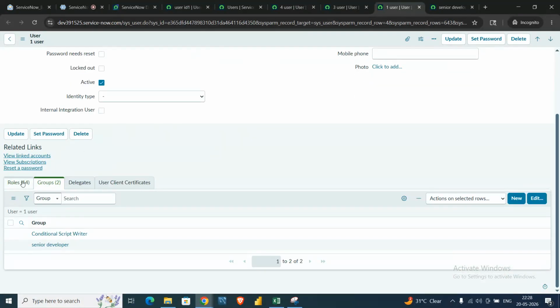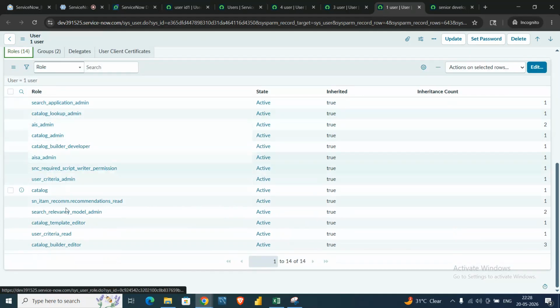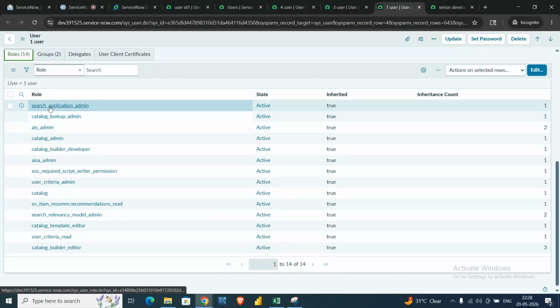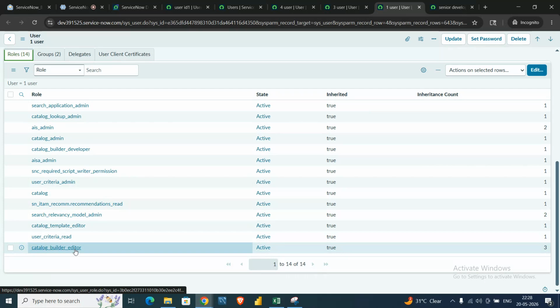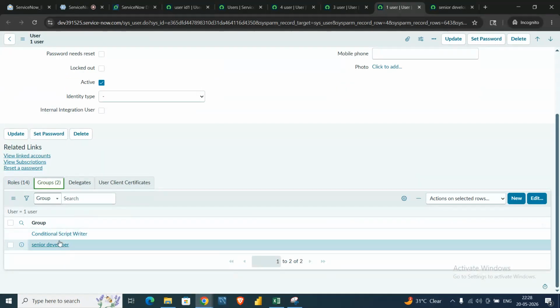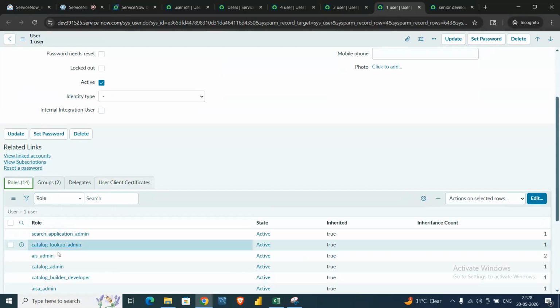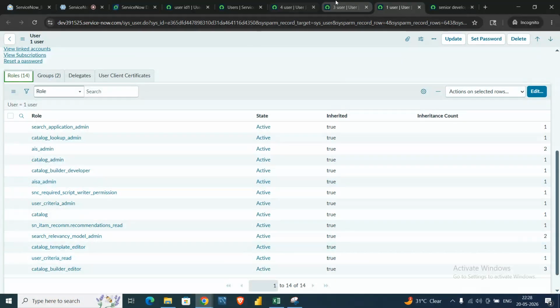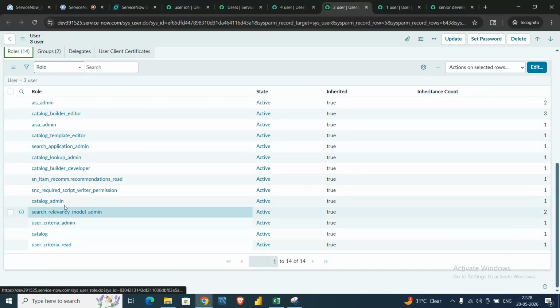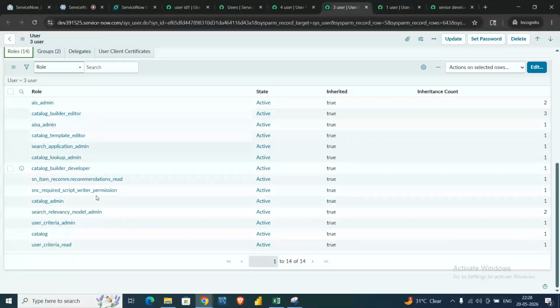As you can see, I did not give any kind of role to this user, but these 14 roles are automatically added to this user. Similarly for this one, I did not add any role, it is automatically added.